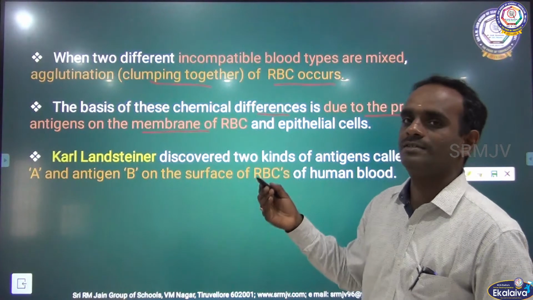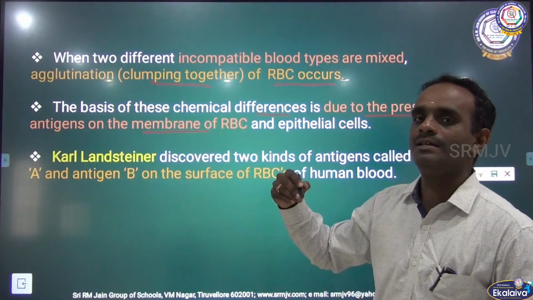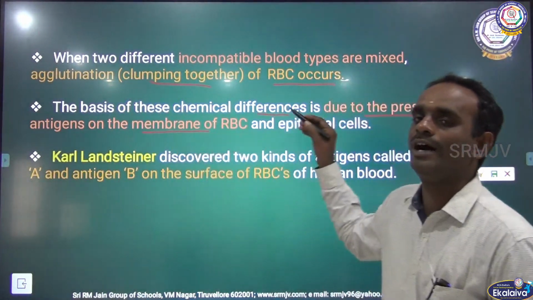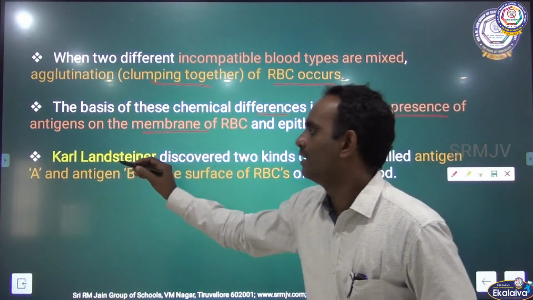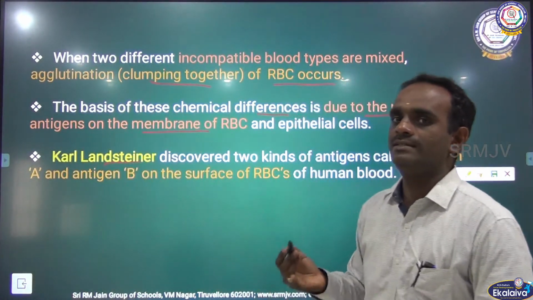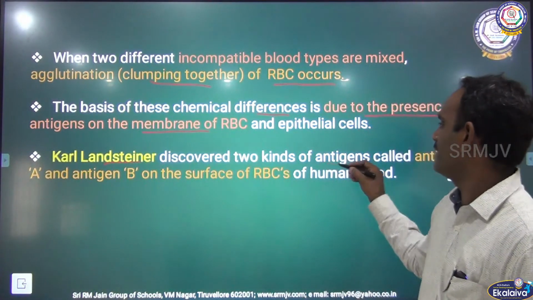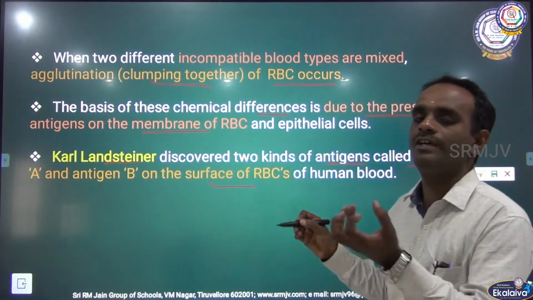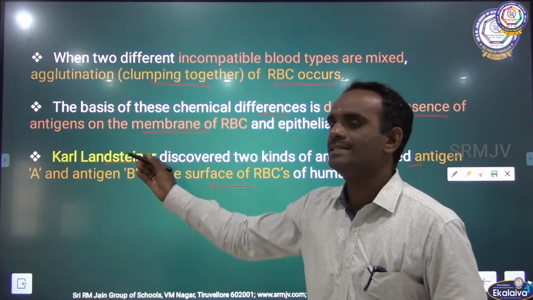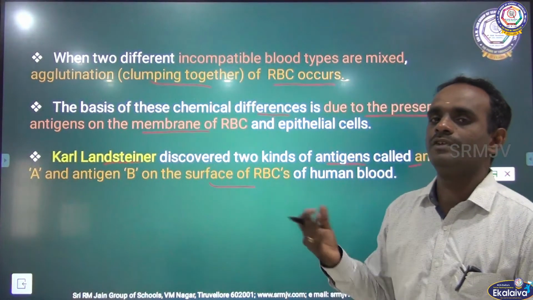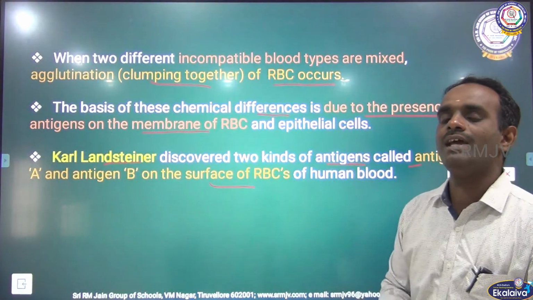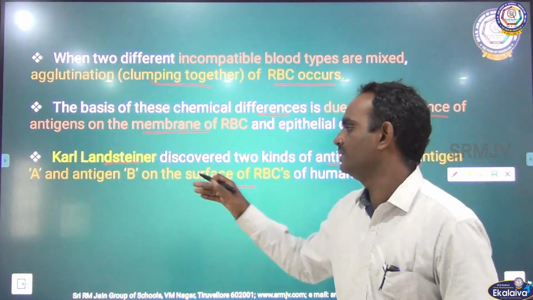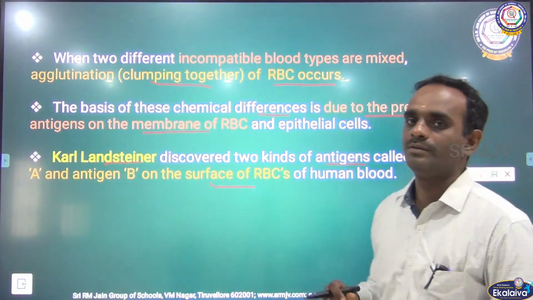So the main chemical difference in each blood group is that they have different antigens on the membrane of RBC. Okay. Carl Landsteiner is the scientist who discovered two kinds of antigens, called antigen A and antigen B, on the surface of RBC. Both antigen A and antigen B are present on the surface of RBC of human blood.